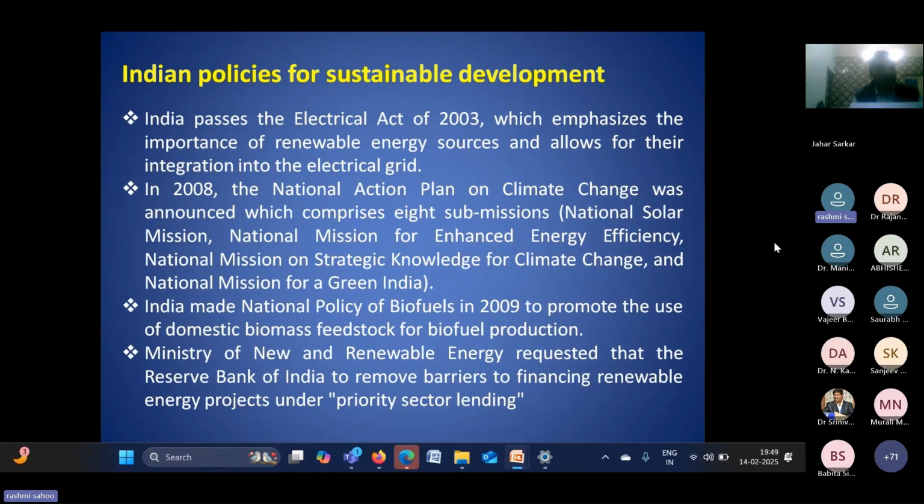But in future, we have to think about how we can go for renewable energy sources for various applications. So a lot of action plans have been made by the Indian government, and the main purpose is how we can utilize renewable energy for our requirements.